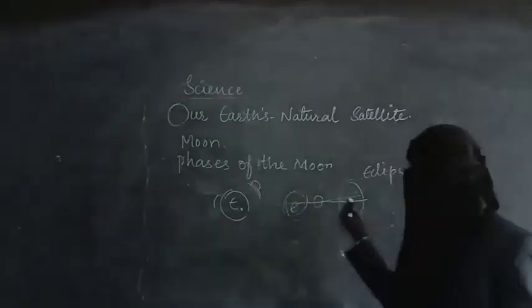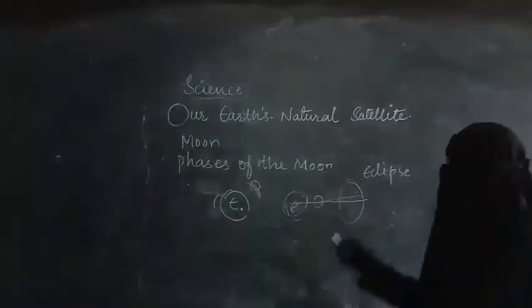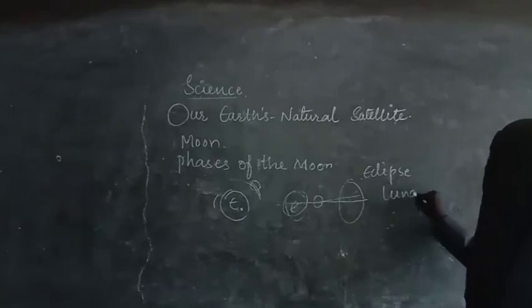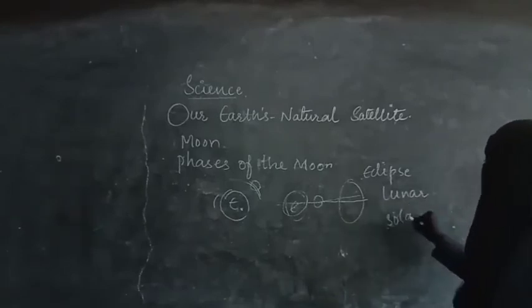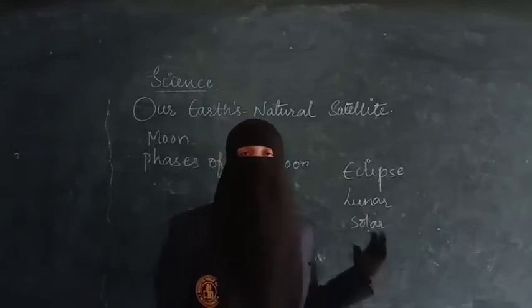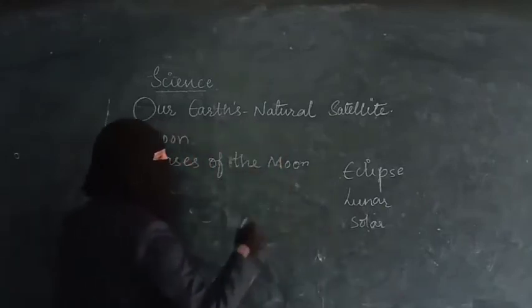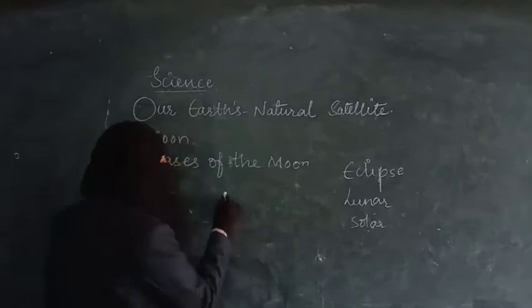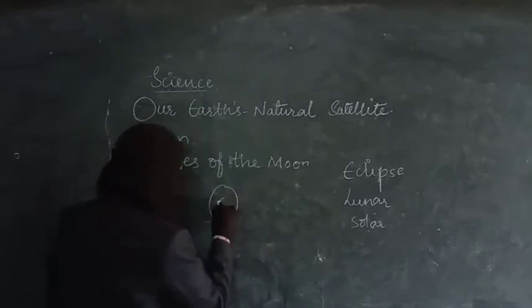These eclipses are of two types: lunar eclipse and solar eclipse. Let me show how an eclipse takes place. As I said, when the three heavenly bodies come in a straight line, then the eclipse will take place.